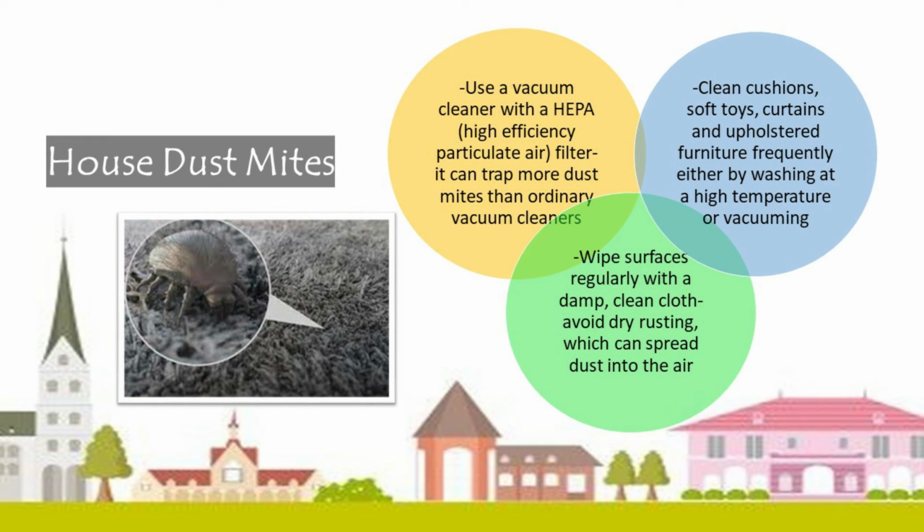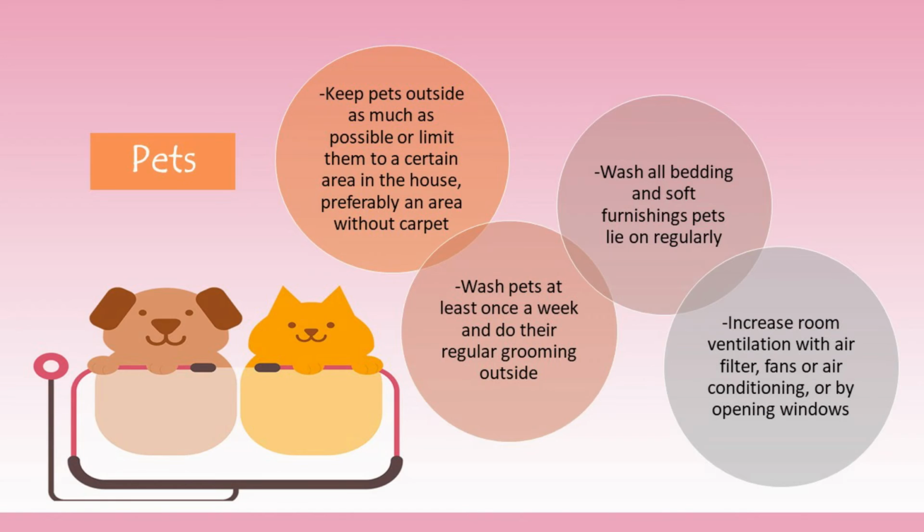Next, wipe surfaces regularly with a damp, clean cloth to avoid dry dusting, which can spread dust into the air. Clean the cushions, soft toys, curtains, and upholstered furniture frequently, either by washing at a high temperature or vacuuming. The second allergen is pets.